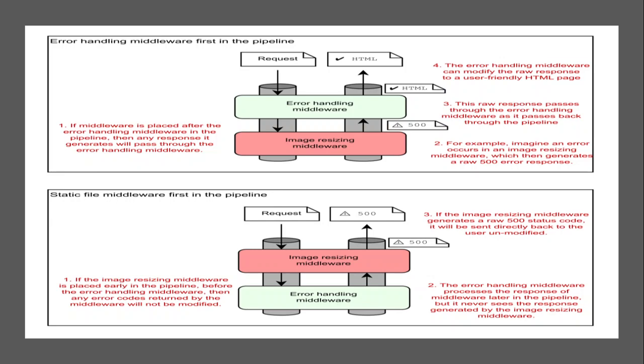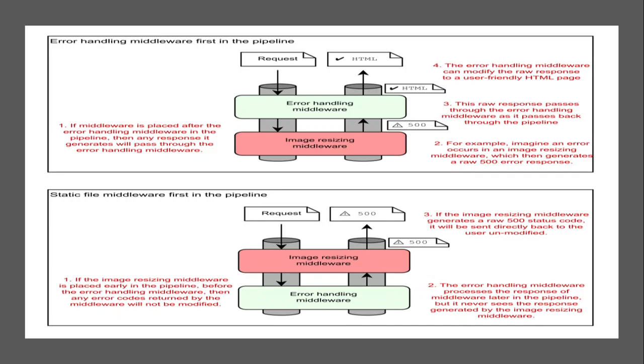Suppose, for example, the static file middleware is first in the pipeline. It is placed early in the pipeline, before the error handling middleware. Then any error codes written by that middleware will not be modified, because the error handling middleware will get the request only.